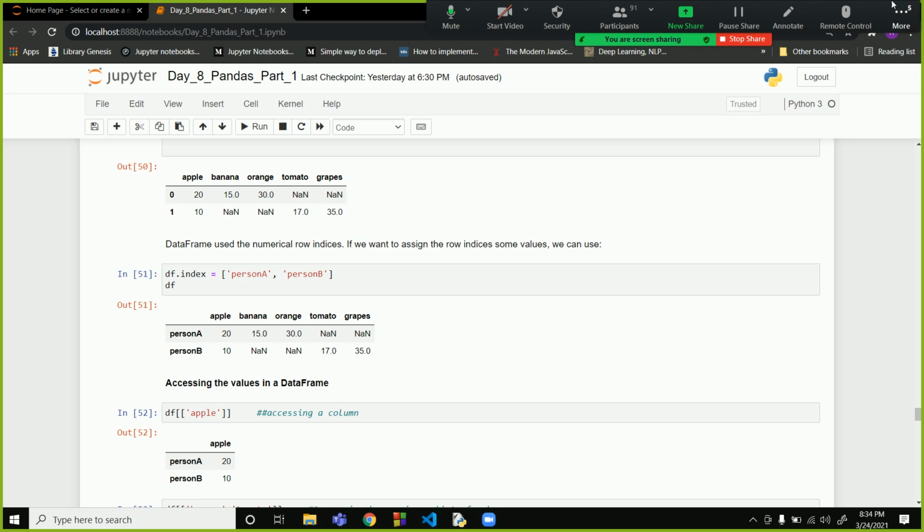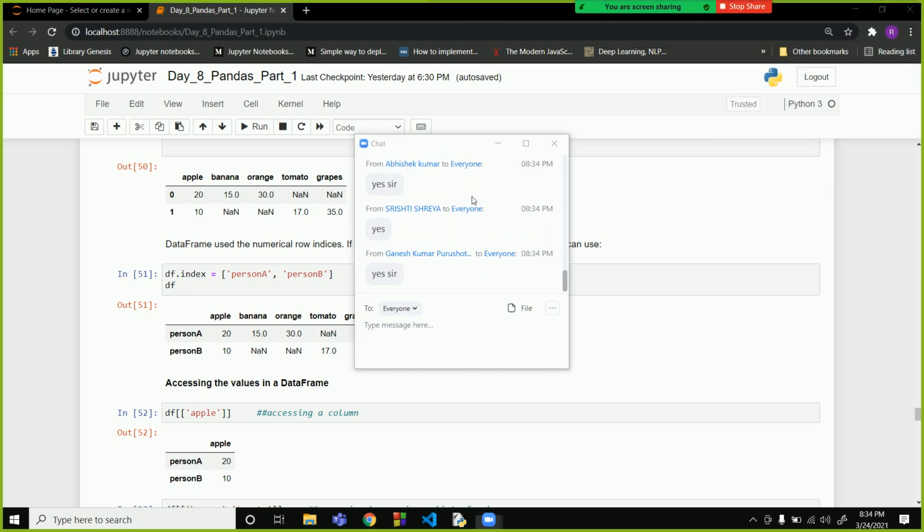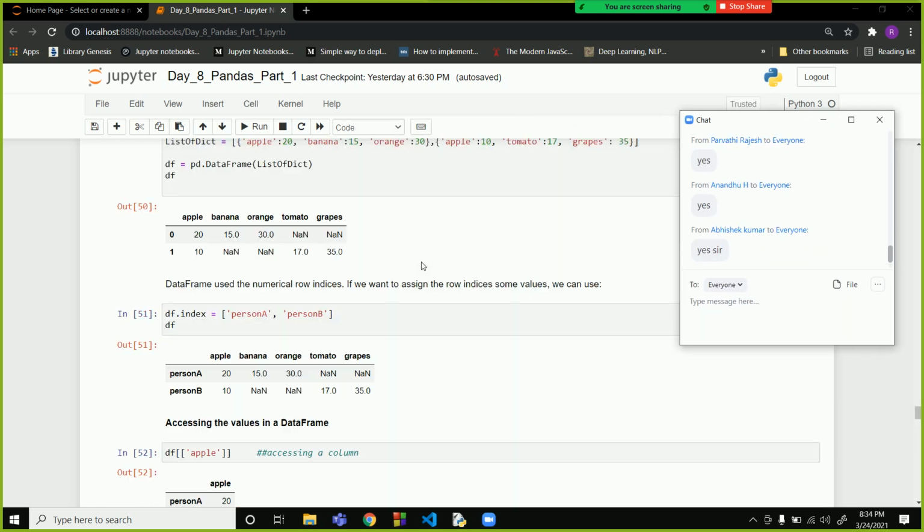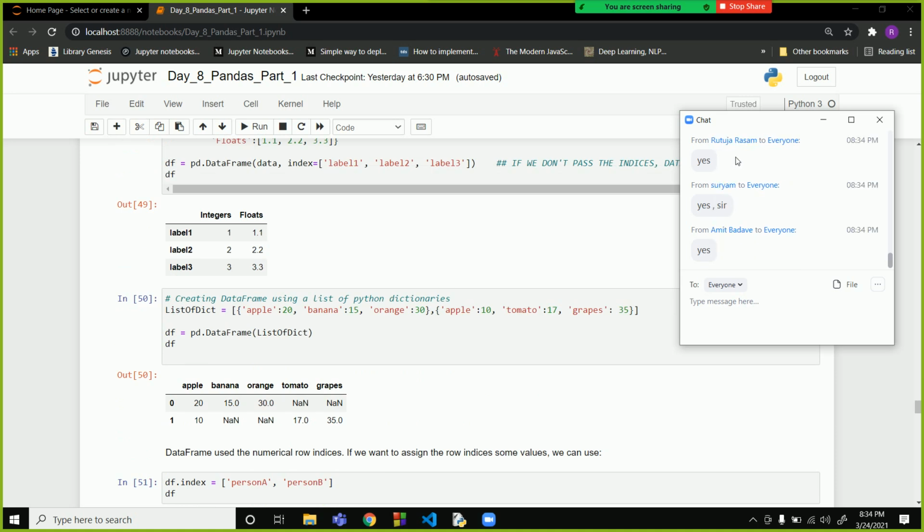So can you all see the screen? Is the screen visible? Yes, sir.